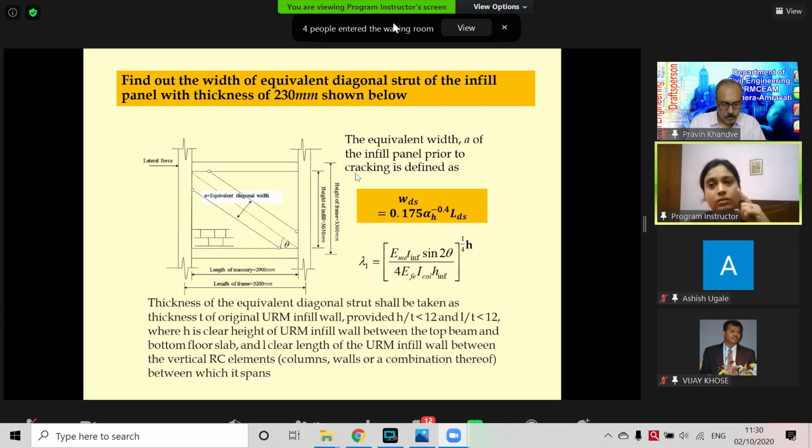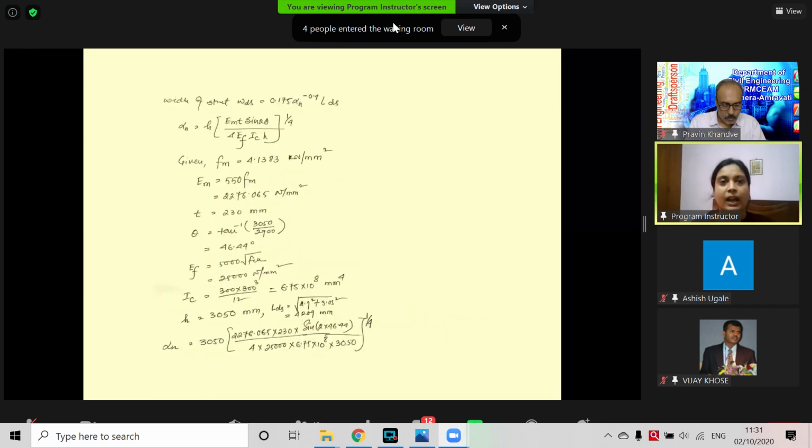And to summarize, the example I have shown is to see the influence of infill on the performance of RC frame buildings. The same panel I have shown here, and I want to know what the effective width or diagonal width of the strut member will be. This is a very simple one-page calculation, and in this one page we can find out the width. It's quite easy.